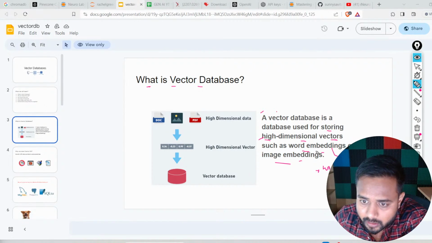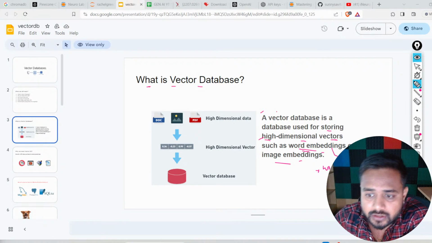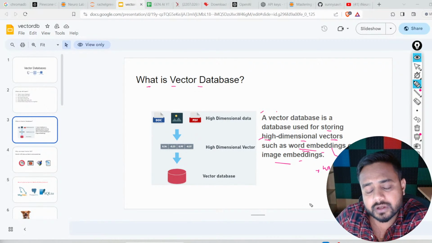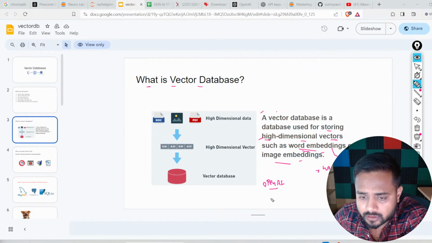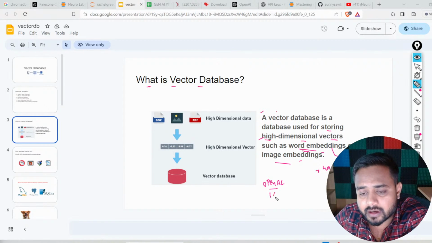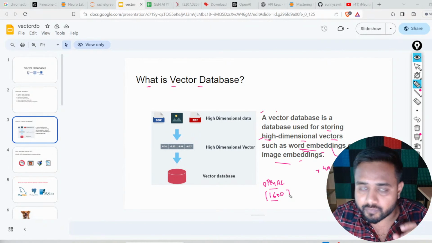So if you're talking about the word embedding, it is nothing, it is just a vector, and it's a high dimension vector, right? So the size can be anything over here. Once I show you the OpenAI embedding vector, the size of the OpenAI embedding vector is around 1600, right? So there you will find 1600 values inside one vector.